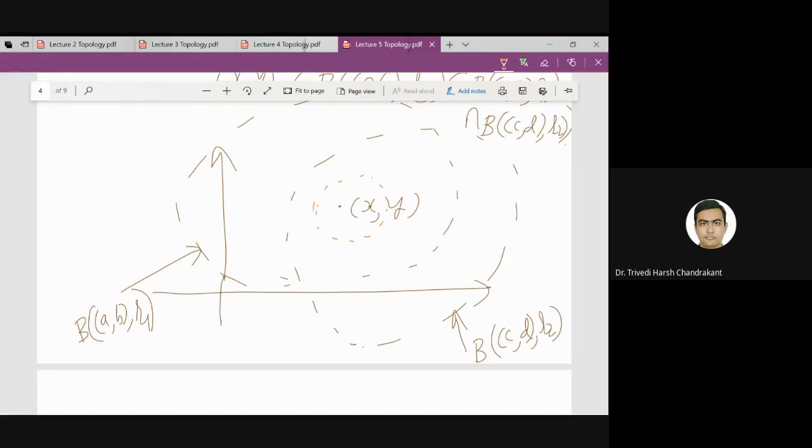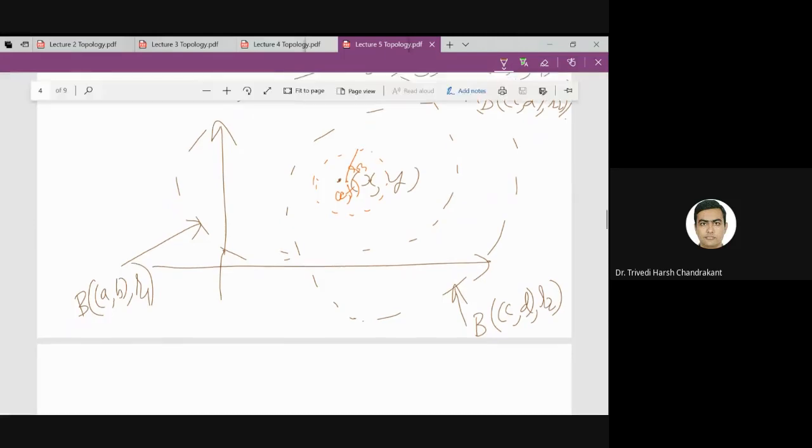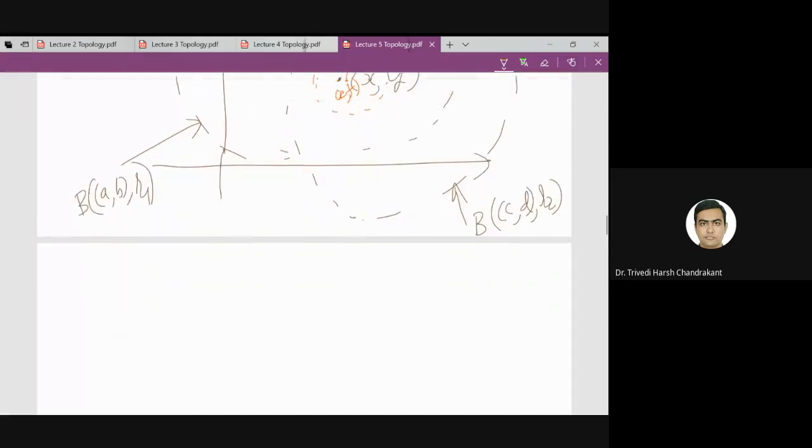In this disk also, I don't know what is the center, let us say center is E and F, but it always contains this point XY, right?